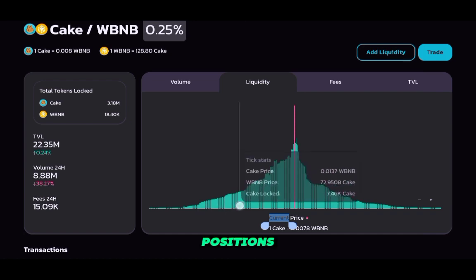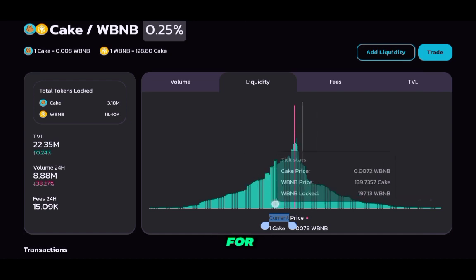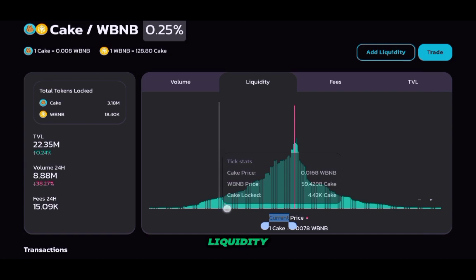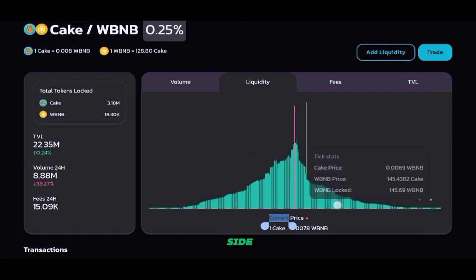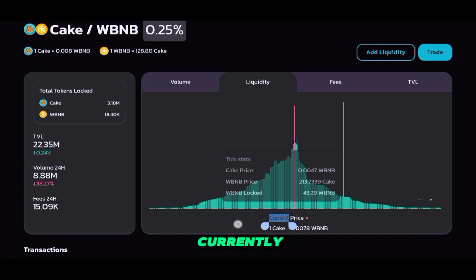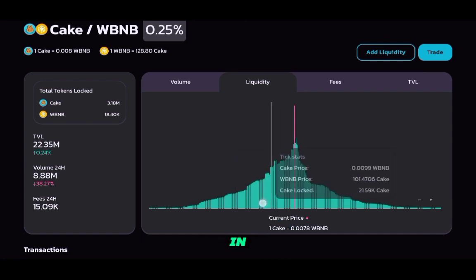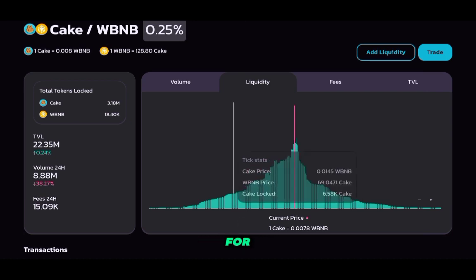So these are positions in which users are waiting for the price to move to, and when it does, they will start generating revenue. That's why I had two positions open before, because I also want to be earning when the price is moving from a specific range. It depends on your strategy mostly, but you can see that for the left side there's actually more liquidity concentrated than for the right side, because most people are currently predicting that the price will move in this way. So that's why you're seeing more liquidity being provided for this side.